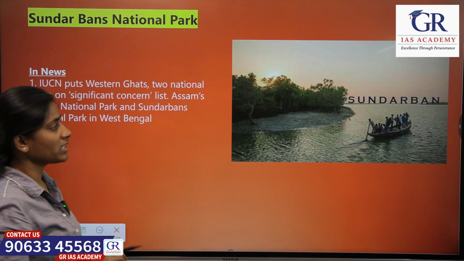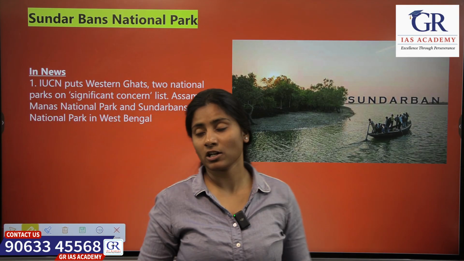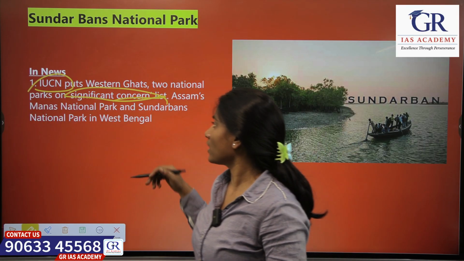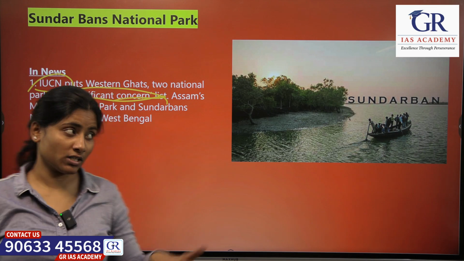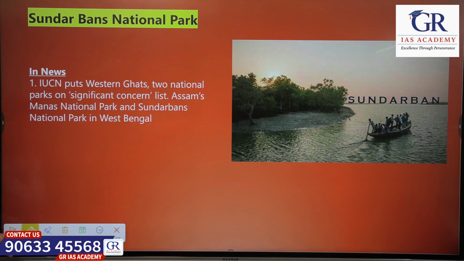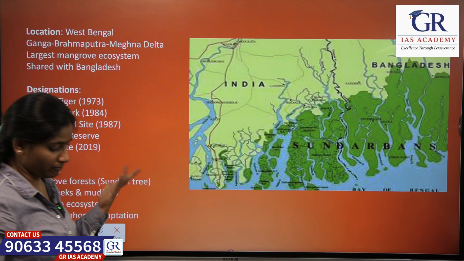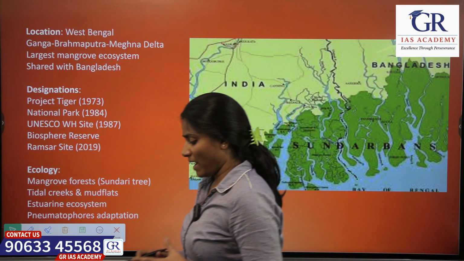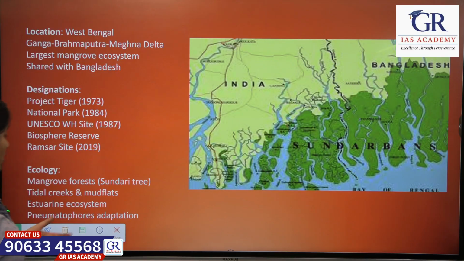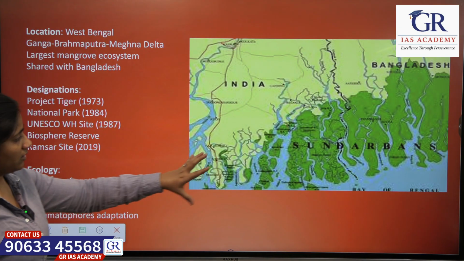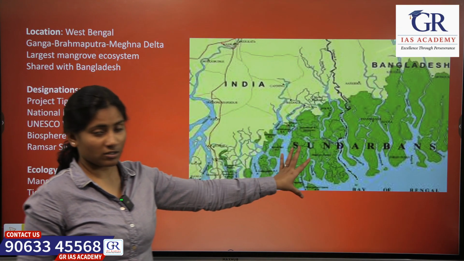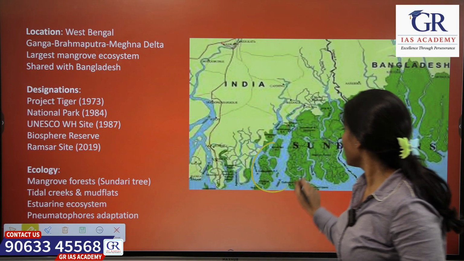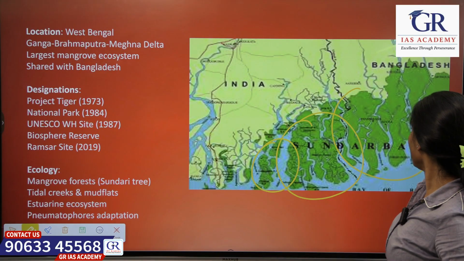And the next one is Sundarbans National Park. This national park also has been marked by IUCN as under significant concern. So that is why we are studying Sundarbans as well. This is a very important mangrove in the world. What is a mangrove? Mangroves are species like the Sundari tree, which control the coastal areas so that soil is not disturbed.